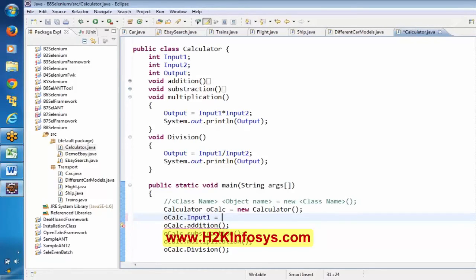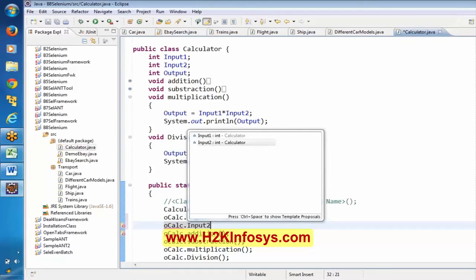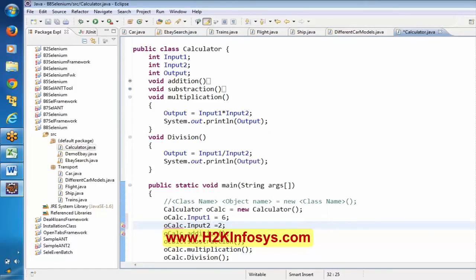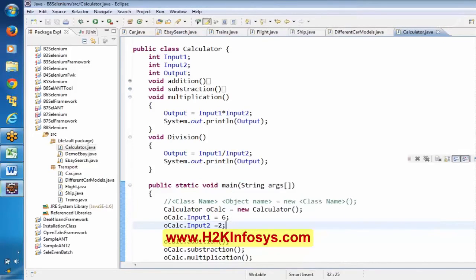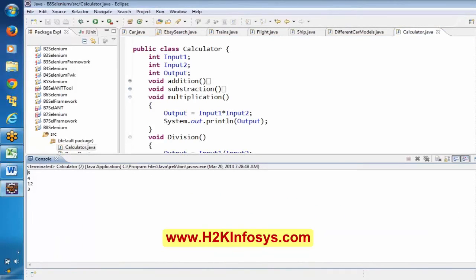Let me say here 6. Okay. So by using this instance variable, we are passing these values. Now we will try to execute this. Now can you all observe this? The first one is addition, subtraction, multiplication, division.